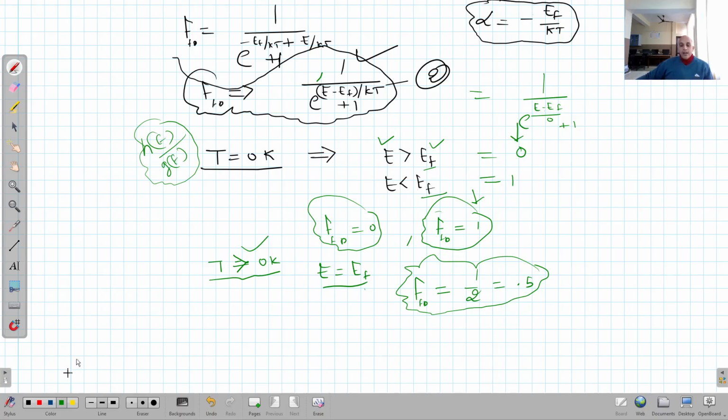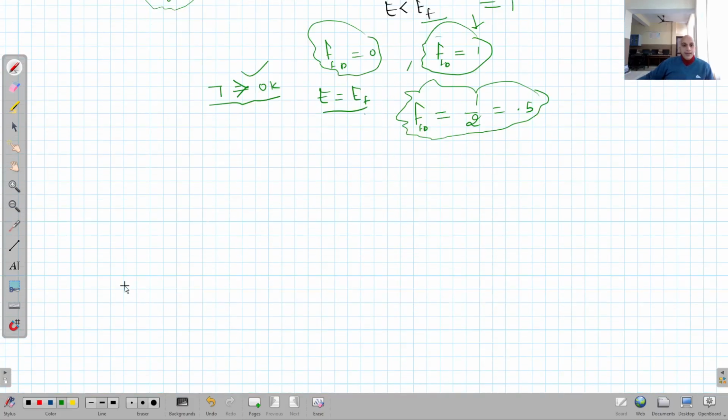Now I'm going to plot a graph of the Fermi Dirac distribution function versus energy in the two situations. This is FFD, the Fermi Dirac distribution function.